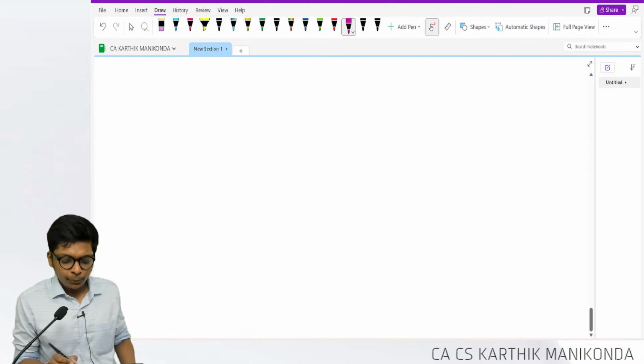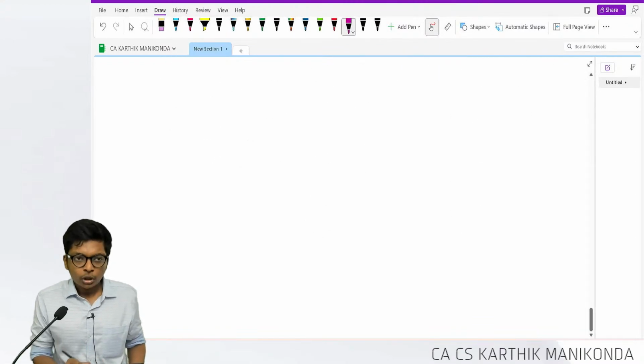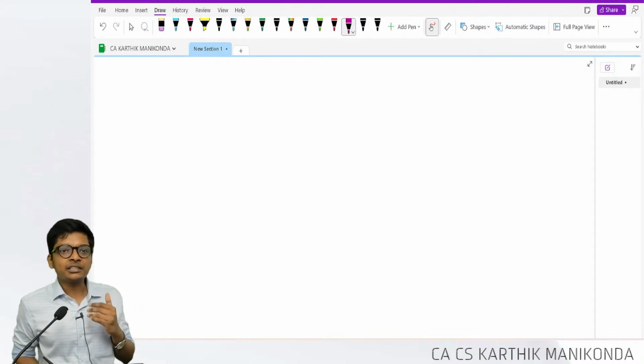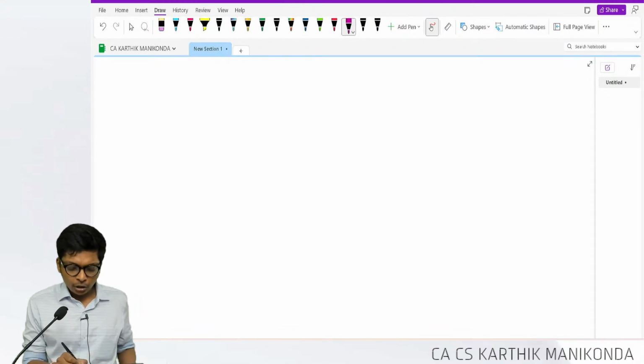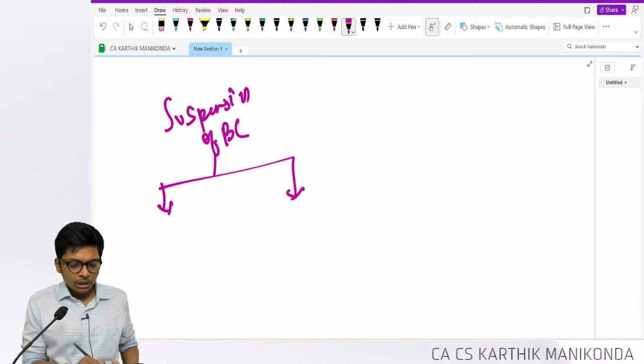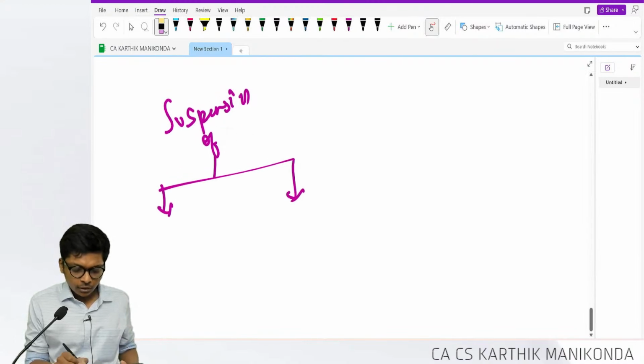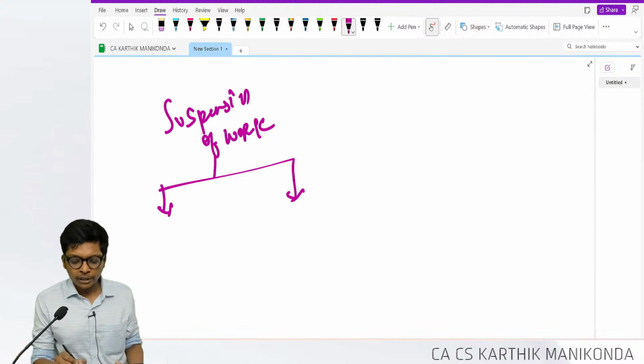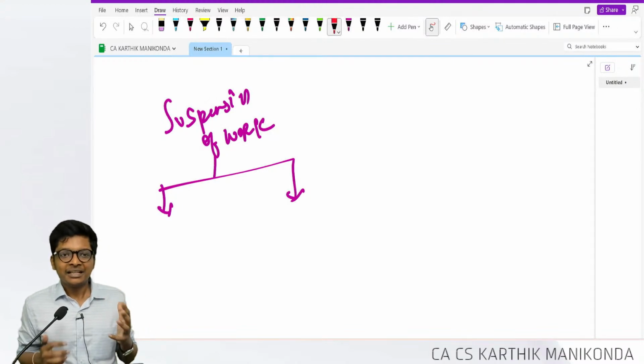Few other important concepts over here. Now, during construction, work is stopping. What should I do? 3 concepts, guys. 1, we call it suspension of borrowing cost, or basically in other words, suspension of work. What to do with borrowing cost? During construction, some flood came, earthquake came, COVID came.